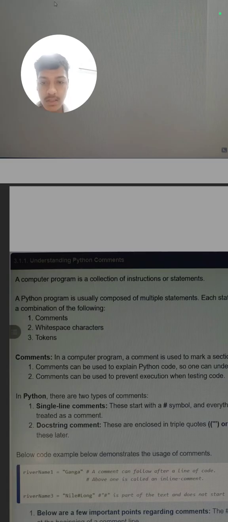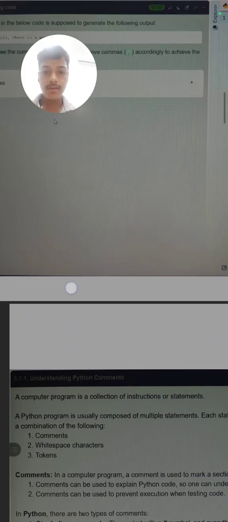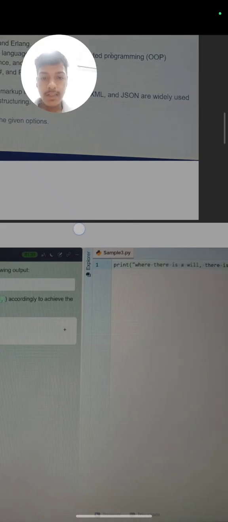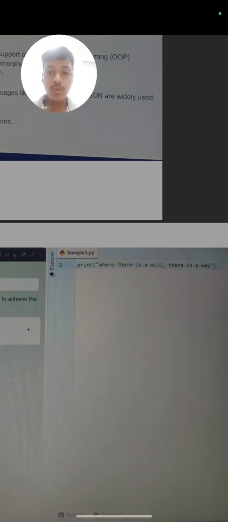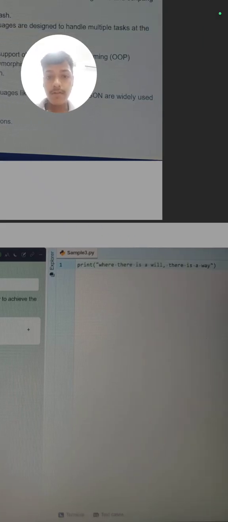Then we will understand Python comments. We will try to understand how we can comment. Basically, what are comments? If you write something here, it will be printed directly. If we do not want to print it and we want to show it in our code, we will use a comment. Comments help a programmer understand the meaning of the code.